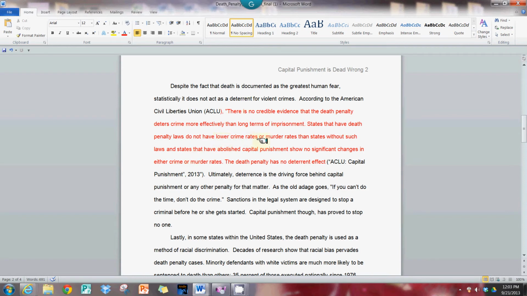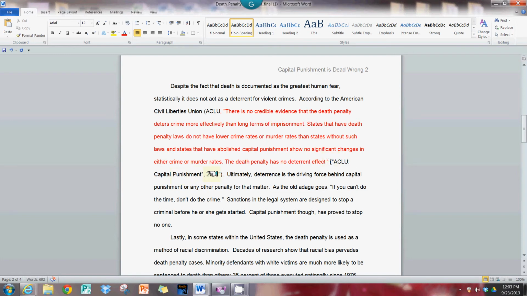For the most part, the best thing to do in APA formatting is to paraphrase, putting things totally in your own words. But if you do use a quote, something word for word from a document, you do need to lead into it with words of your own. And there are some errors here that we could fix. According to the American Civil Liberties Union, and this parentheses does not need to be here, there is no credible evidence, etc. But it is a quote, it looks like, but it does not have the quotation marks at the end of it. So we make sure that that's occurred.